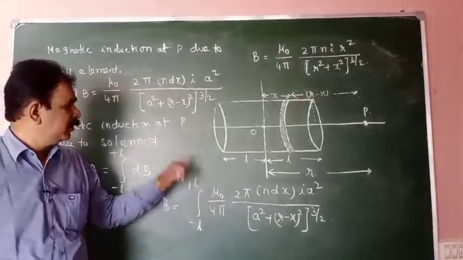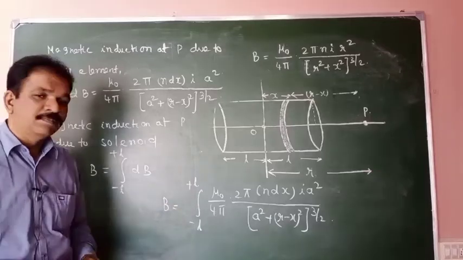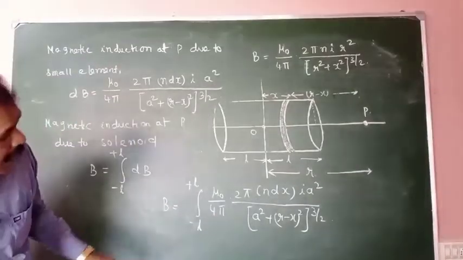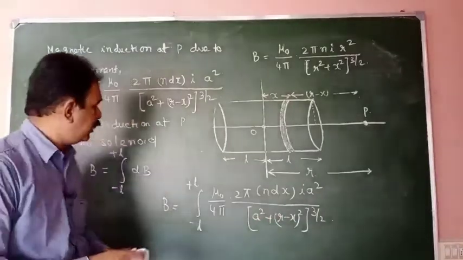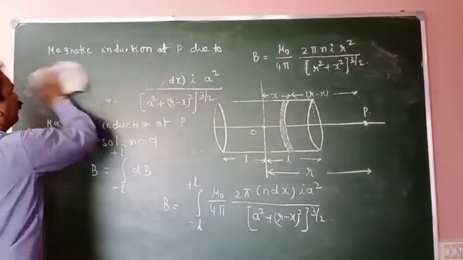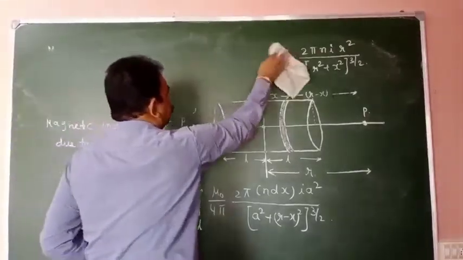I am applying the limits minus L to plus L. Here all are constant except this dx. Understanding? So if we calculate that, what will we get?